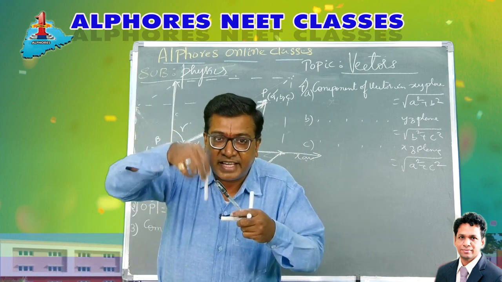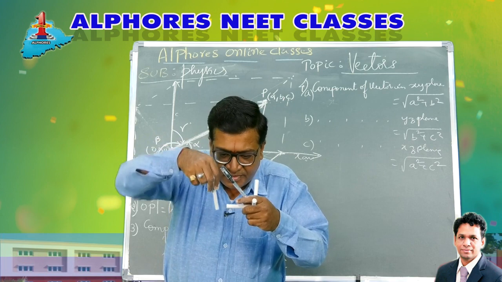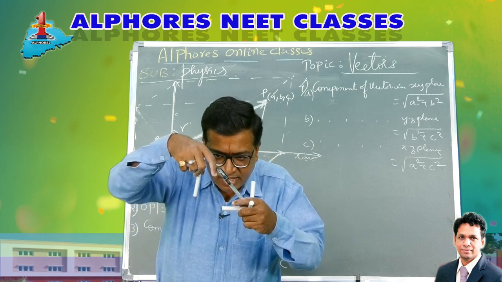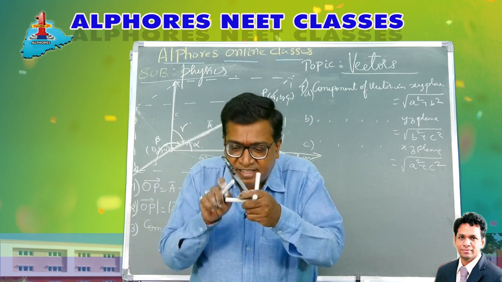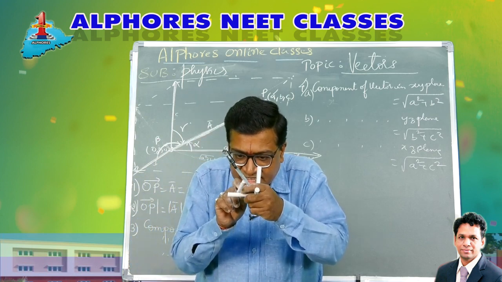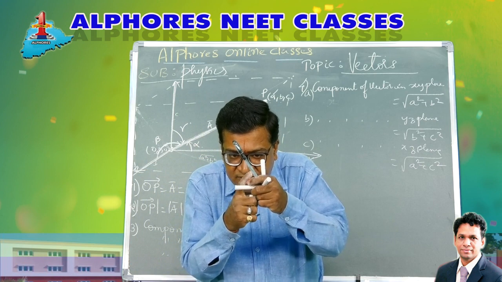Well, when I was taking the component, when I put a shadow, the shadow of it is here. This is A, so the component along the x-axis is A. Now the angle made by this vector with the x-axis, this angle is alpha. Right? So this is alpha.